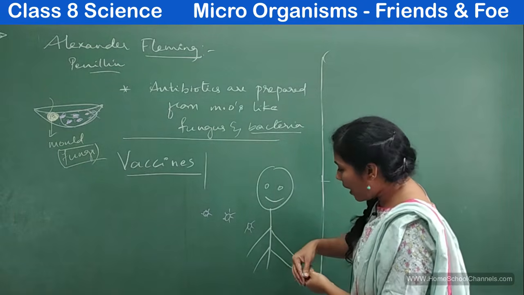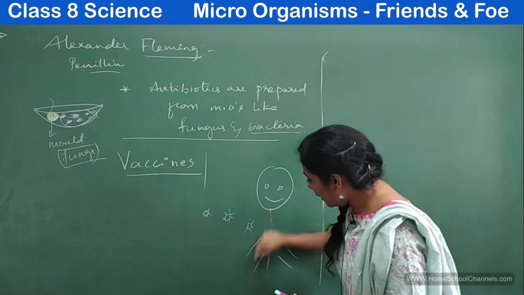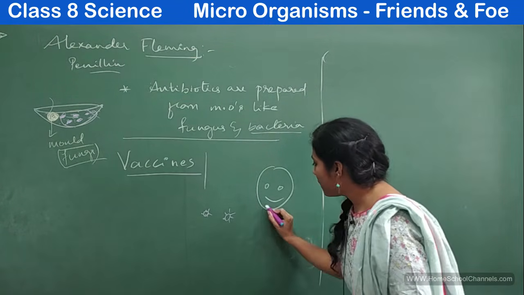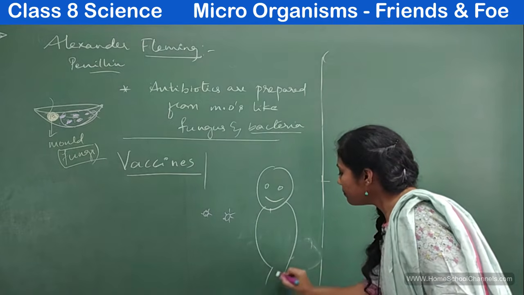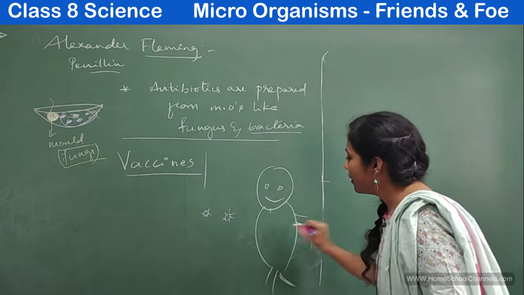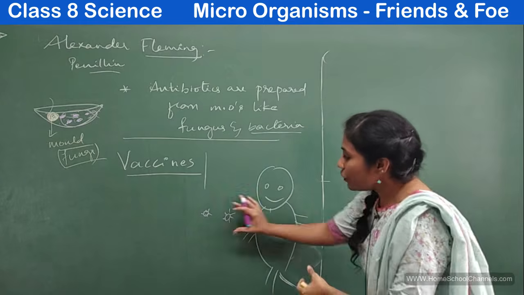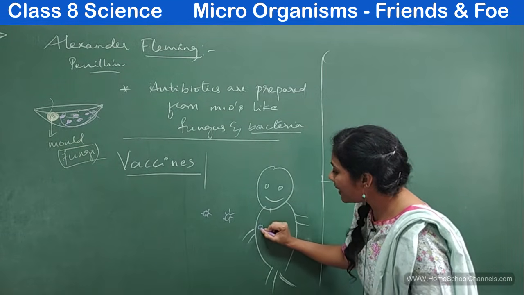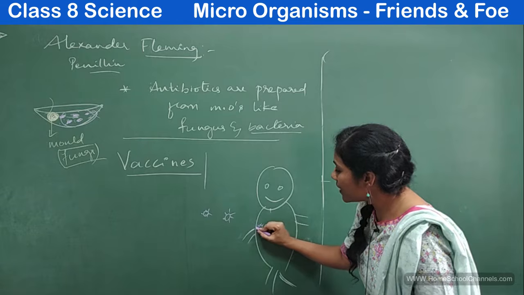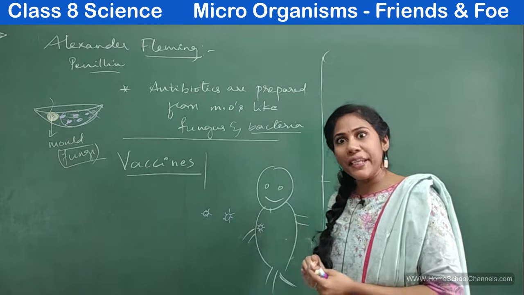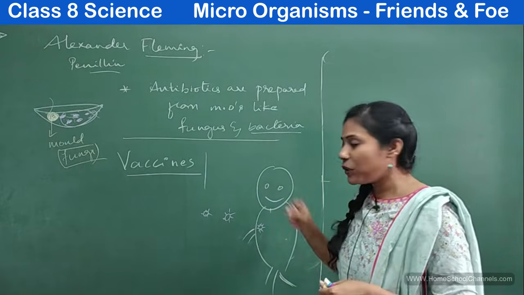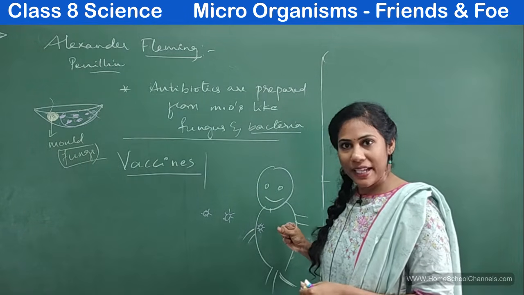Let me draw a big body here just to show the process. So when some deadly microorganism has come inside his body, will our body keep quiet? Will our body accept those deadly microorganisms which are coming from outside?